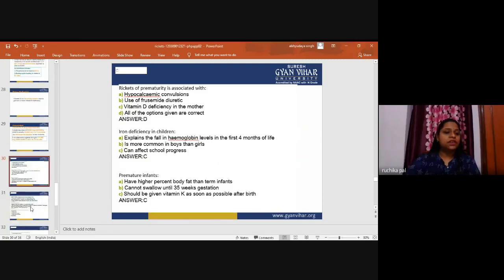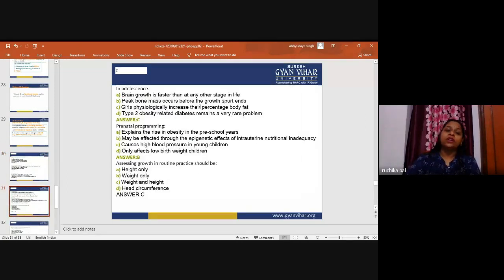Now the next question is about adolescence. Brain growth is faster than at any stage in life. Peak bone mass occurs in adolescence. Second option is peak bone mass occurs before the growth spurt ends. Girls physiologically increase their percentage body weight. Type 2 obesity-related diabetes remains a very rare problem. So the correct answer is C. Girls physiologically increase their percentage body weight.